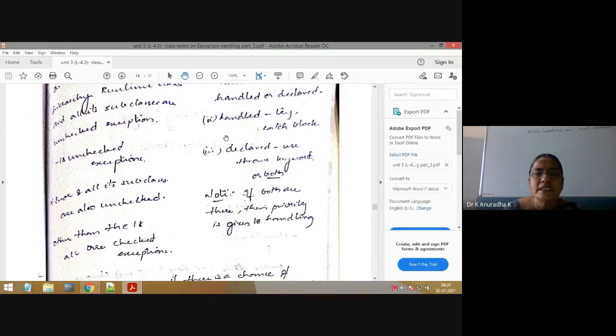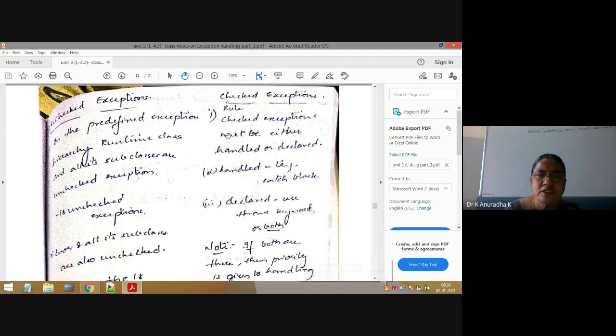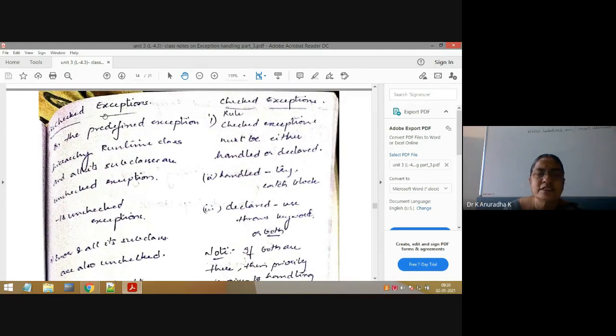But when you come to checked exceptions, checked exceptions must be either handled or declared. Otherwise, definitely you will get a compiler error. To understand the difference between these two types, first we need to differentiate whether the given exception is a checked exception or an unchecked exception. In today's class, I will explain the program on checked exception in depth. With that program, you can understand how we handle or declare the checked exception.